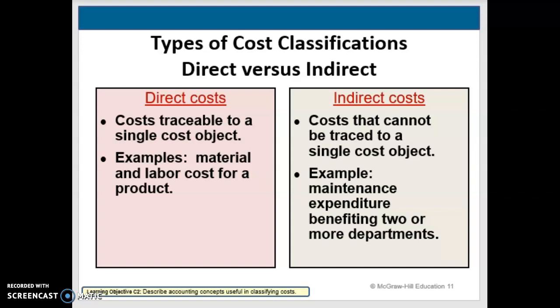So for example, the lighting, the heat, the insurance on a complete building, the taxes on a building. The wages of maintenance employees that are working in several different departments, or supervisor salaries that are supervising more than one department. So those might not be easily traced to one direct cost. So anything that's not direct is considered indirect.